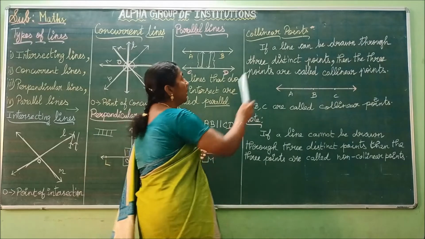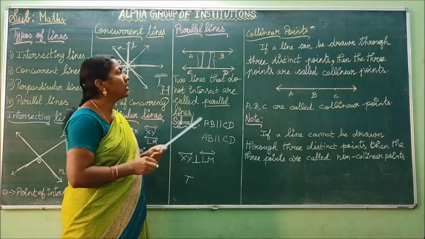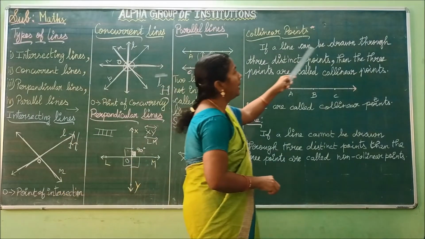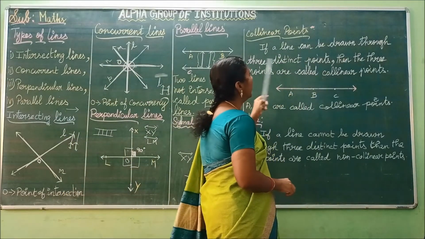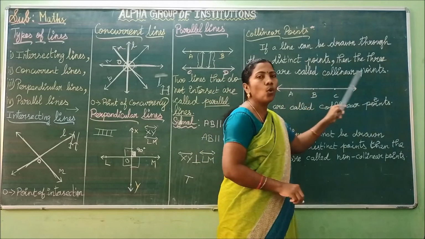Next we are going to see collinear points. What is meant by collinear points? If a line can be drawn through three distinct points, then the 3 points are called collinear points.